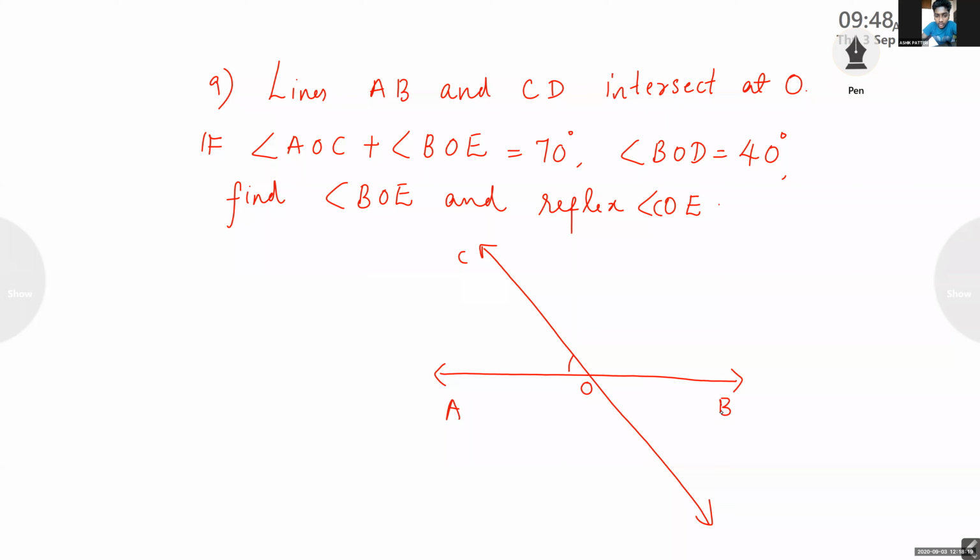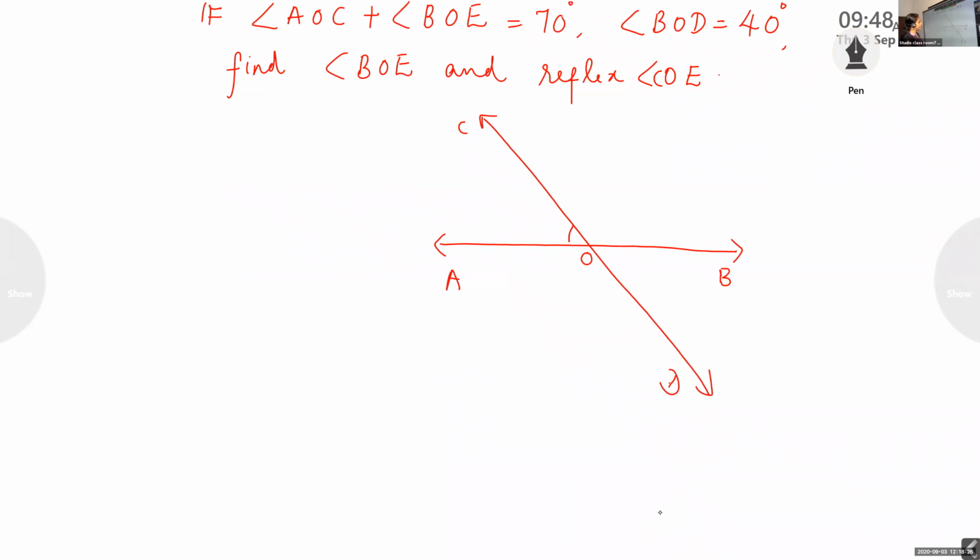And that is AO only. AB and CD are the two lines intersected at O. I'll show the question again.